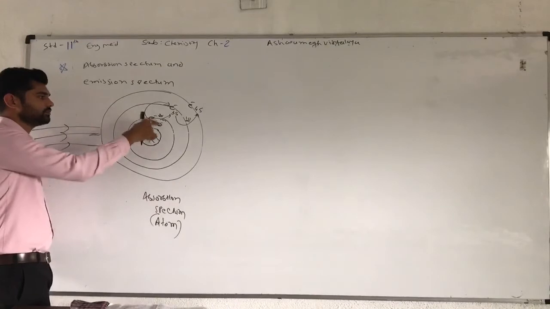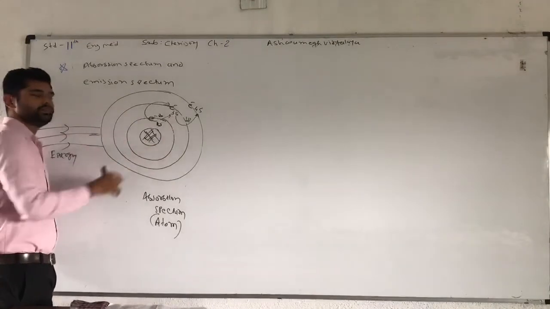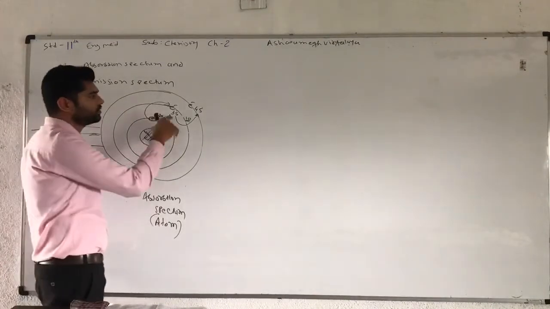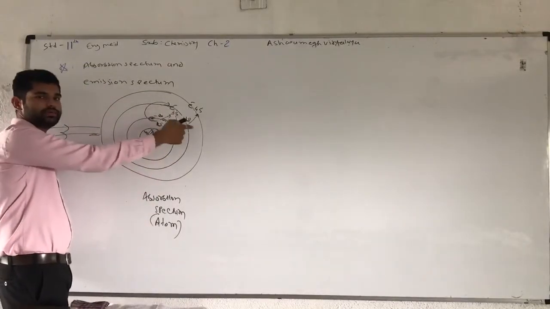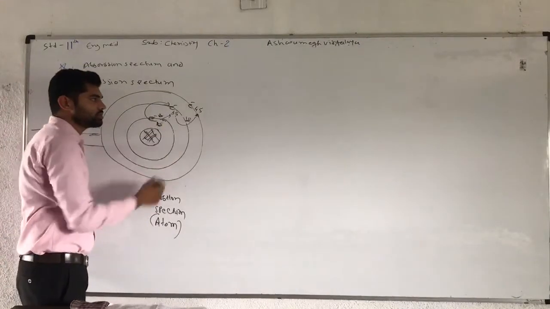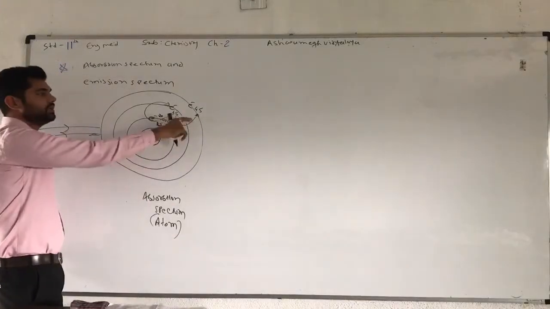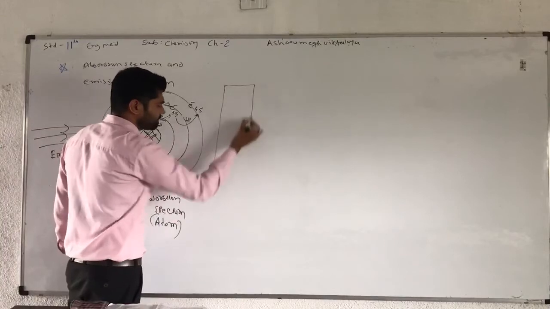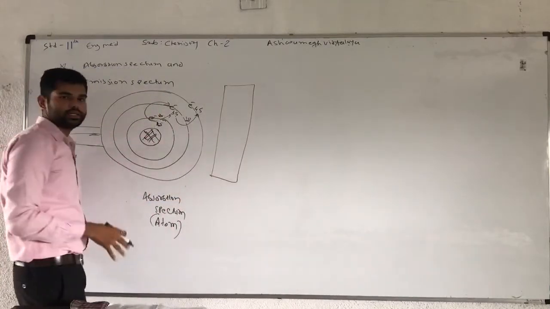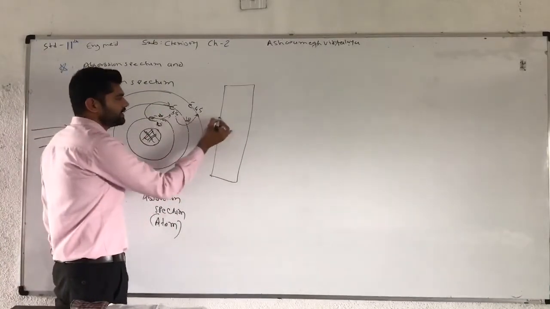It means the first orbit electron takes 15 units of energy and goes to the second orbit, from ground state to excited state. In a similar way, here ground state goes to excited state by taking 10 units of energy.